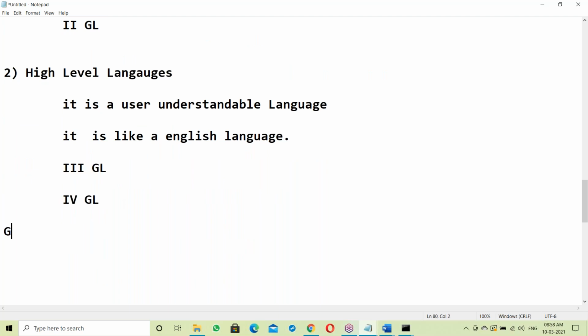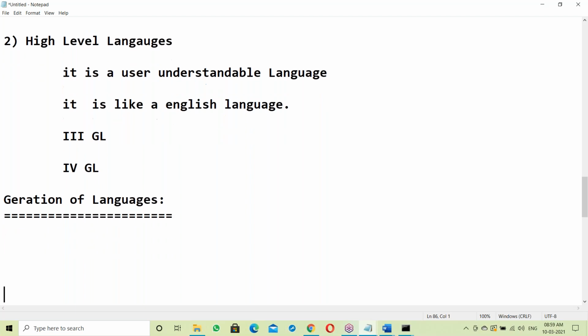Let us see what the generations of languages are.